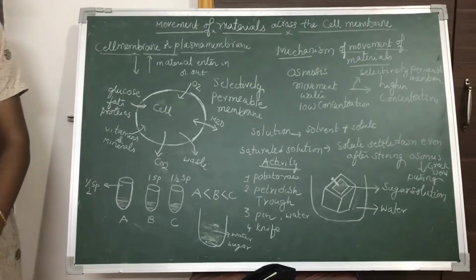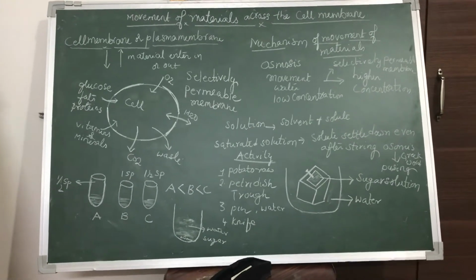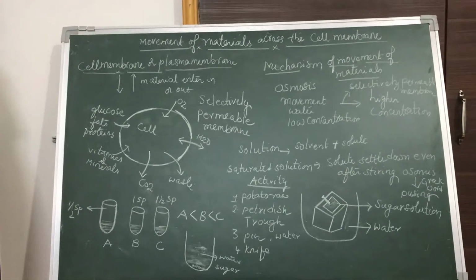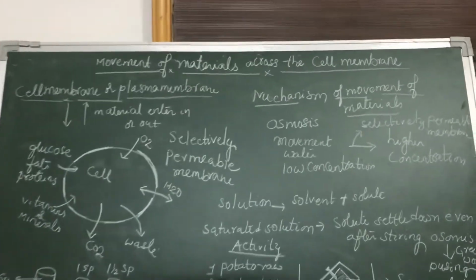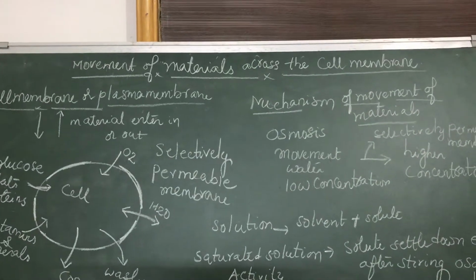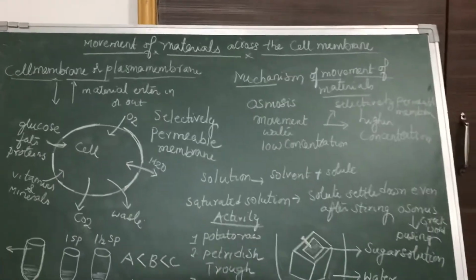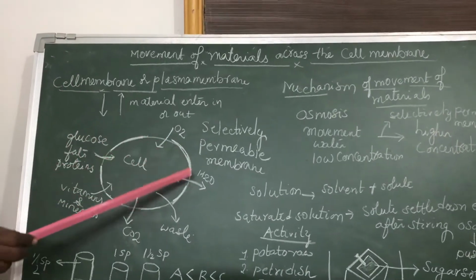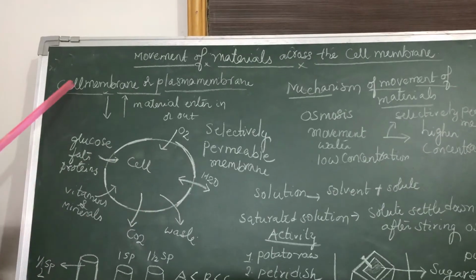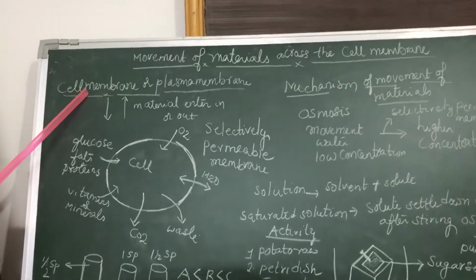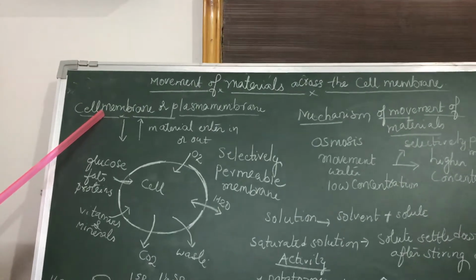Today let us discuss another topic, movement of materials across the cell membrane. In the previous class we studied that the cell is the basic unit of life and the cell contains so many organelles with their respective functions. During that we also studied the cell membrane or plasma membrane. The cell is bound by a very specialized membrane called the cell membrane or plasma membrane, and it is made up of proteins and lipids.